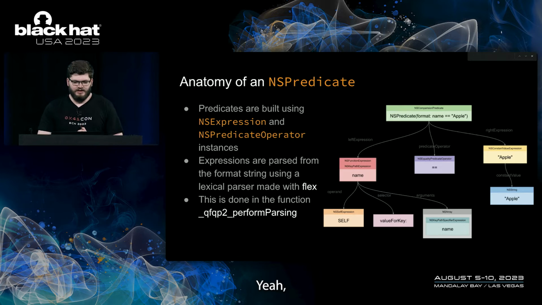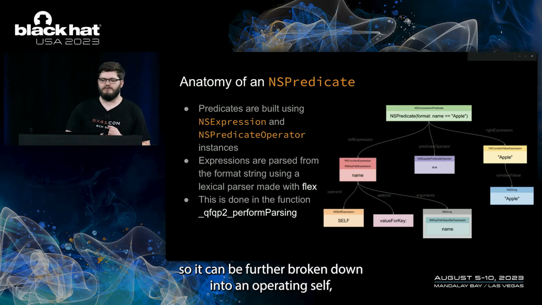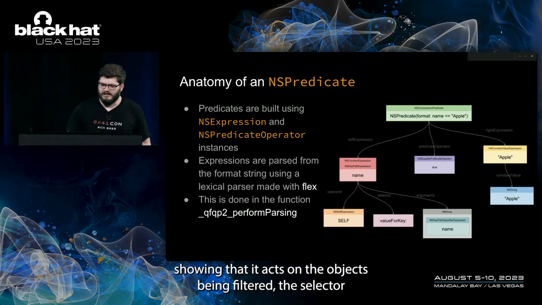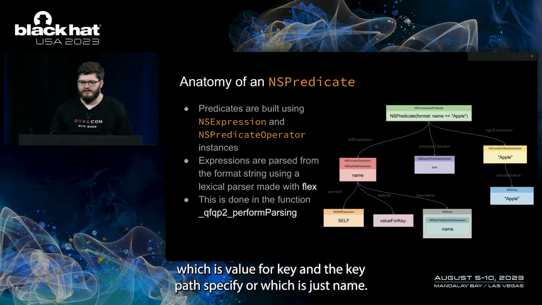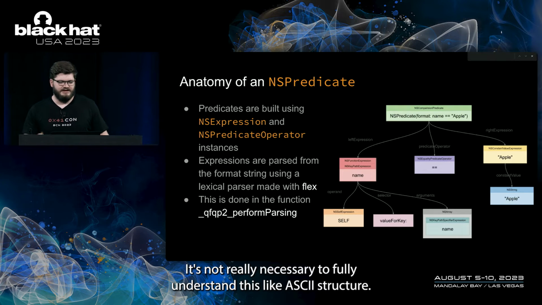The key path expression is also a function expression, so it can be further broken down into an operand, self, showing that it acts on the objects being filtered, the selector, which is valueForKey, and the key path specifier, which is just name in this case. This is all a bit complicated, but it's not really necessary to fully understand this AST structure.